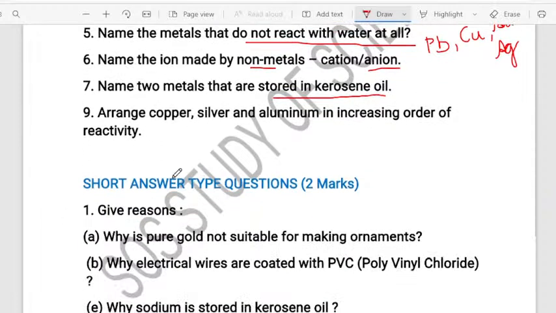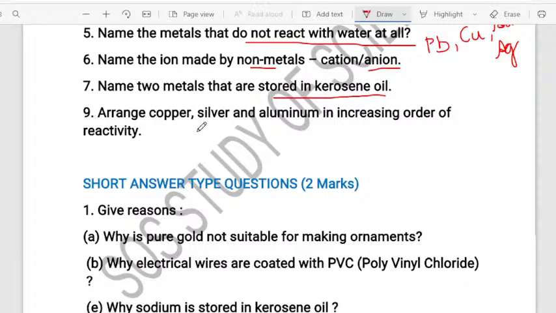Fine. So if we look at the arrangement of these metals in the increasing order of their reactivity. Okay. So tell me, copper, silver, aluminium. If we arrange these 3 metals in their reactivity series, which will be more reactive, which will be less reactive, you have to show it.